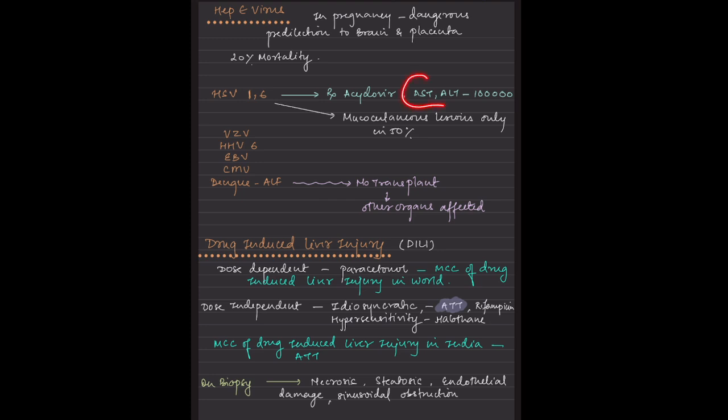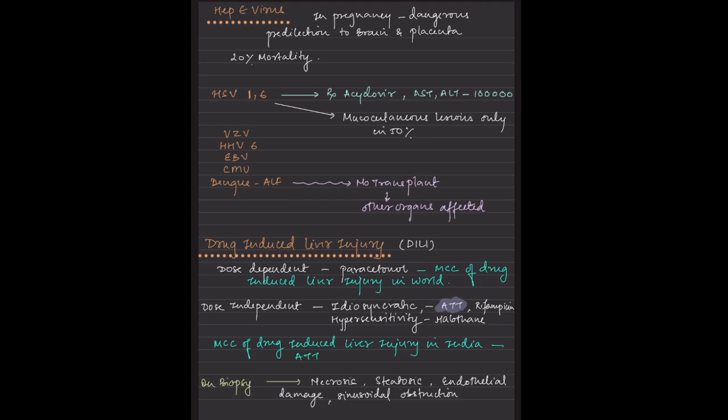And in such patients, the AST/ALT levels are almost like 10,000 or so. So that can give us a clue. And whenever I'm expecting any MODS, that is multi-organ dysfunction syndrome, in case of dengue, or in case of rat kill compound consumption, which can also produce liver failure. In such a situation where there is MODS, I cannot expect any transplant in these patients. The other organs are affected, so I cannot transplant. That is the deadliest thing.